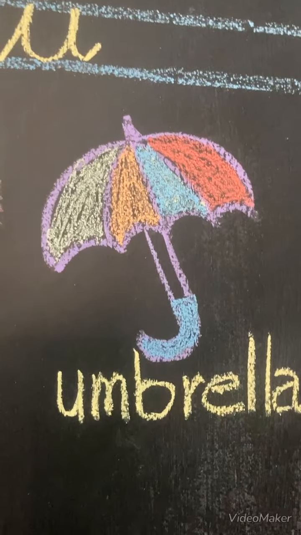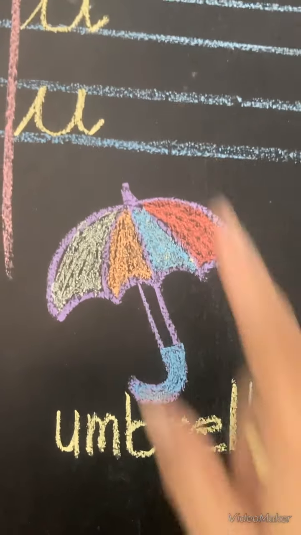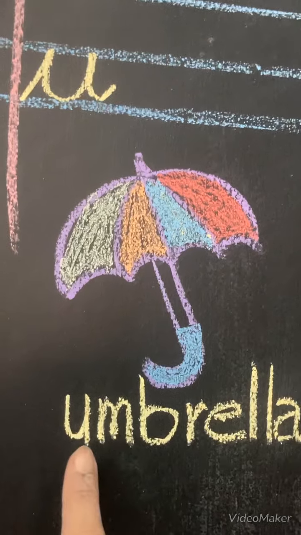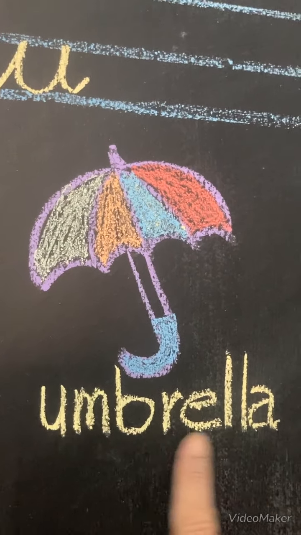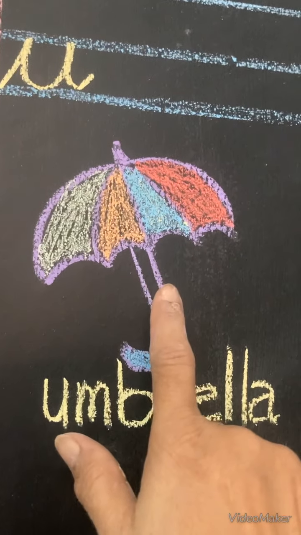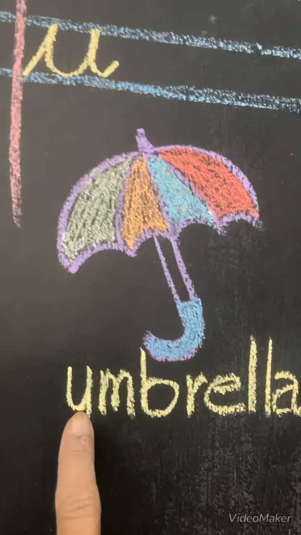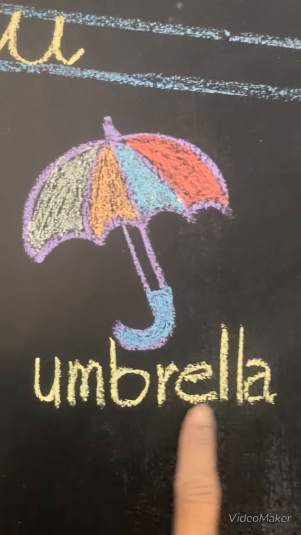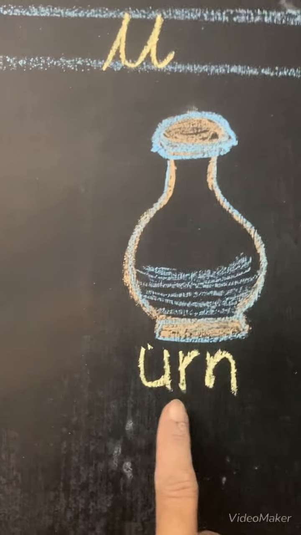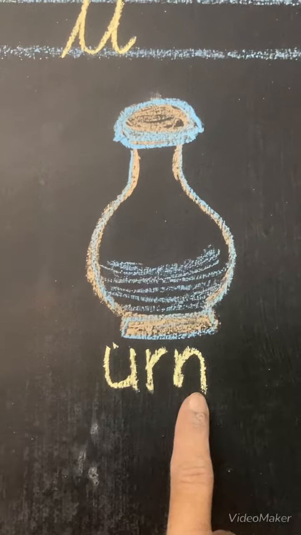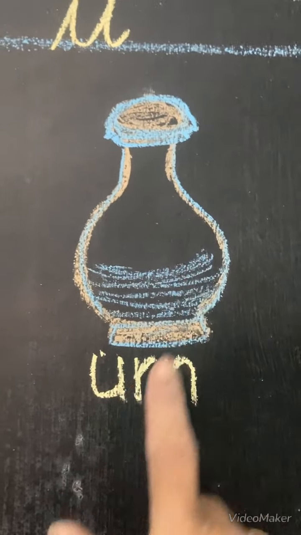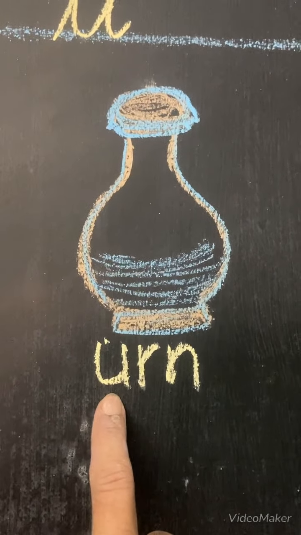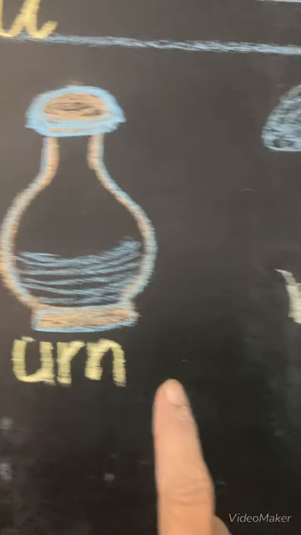Now let's see the descriptive pictures for U we have today. U, a umbrella. This is a picture of an umbrella. U, a urn. This is a picture of an urn. Urn.